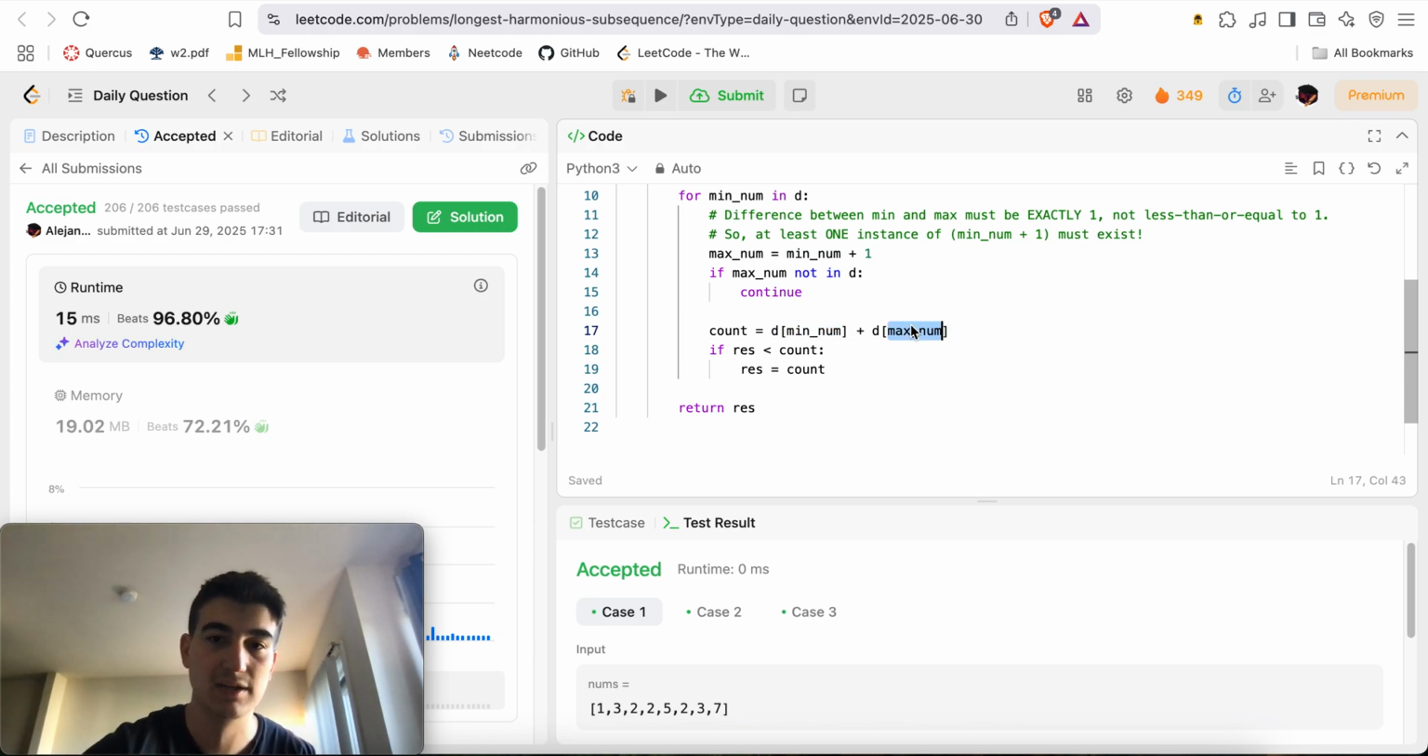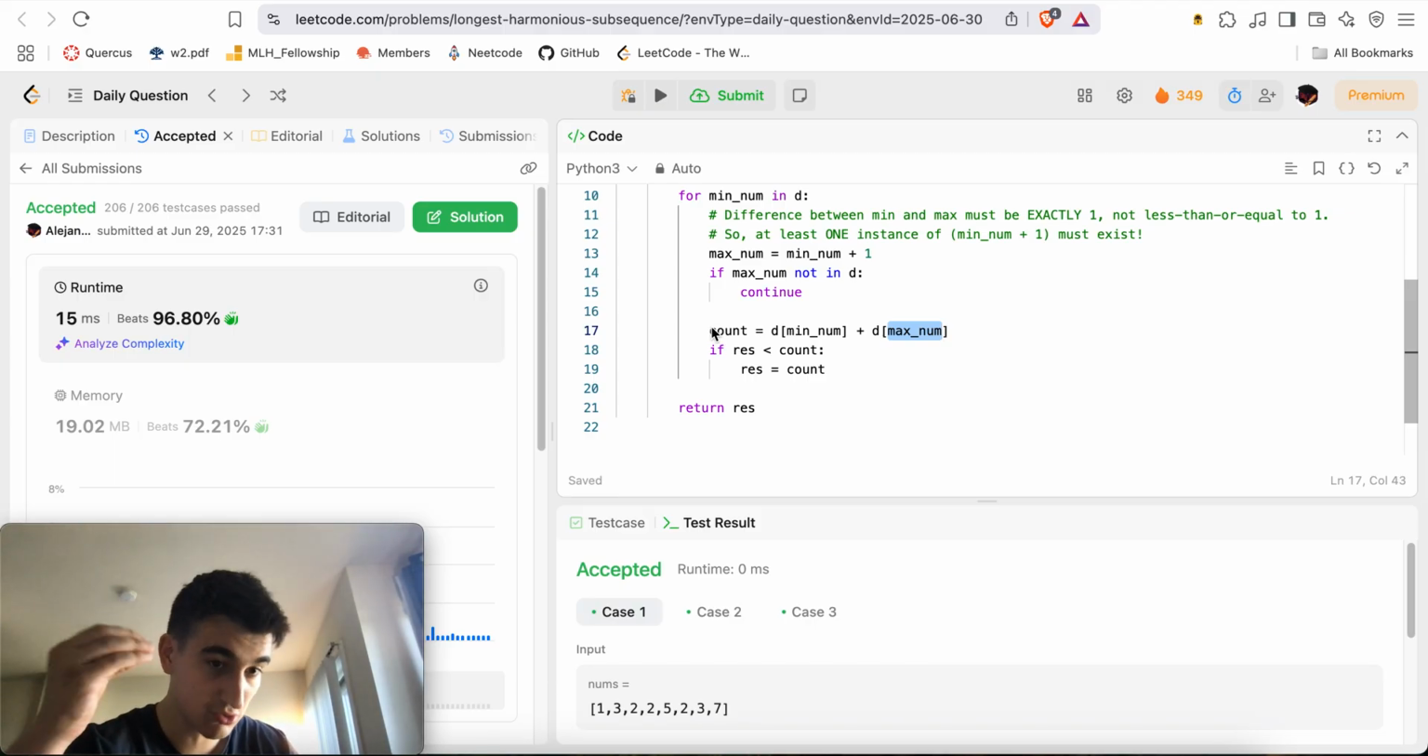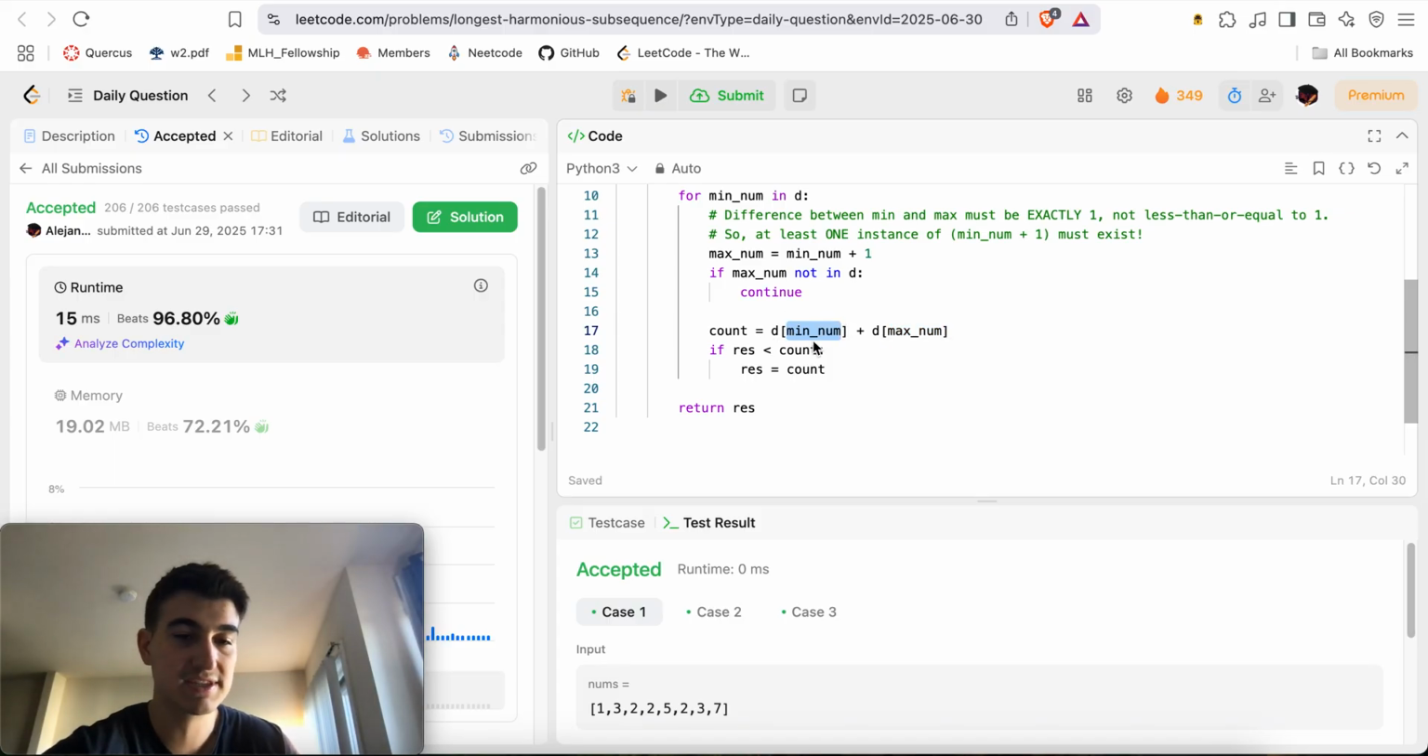These min num and max num, where max num happens to be min num plus 1, right? So my count is literally going to be the sum of their frequencies, right? The frequency of min num plus the frequency of max num, and that's going to be my count, right? The subsequence where this is the minimum number, and obviously this is the maximum number because I have at least one instance of each. The sum of the frequencies will be the length of the longest subsequence where this is the minimum number.